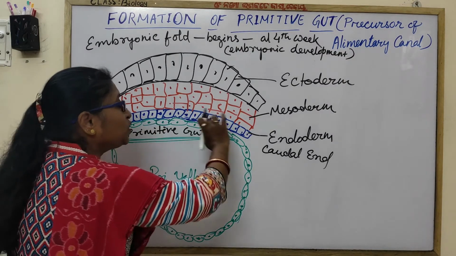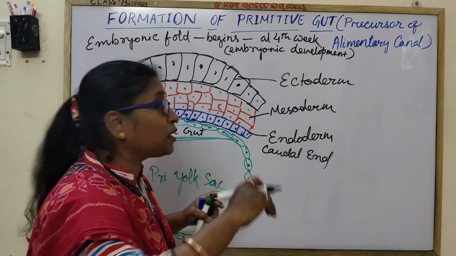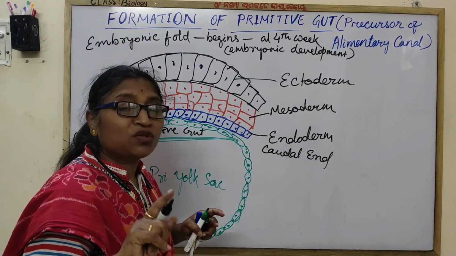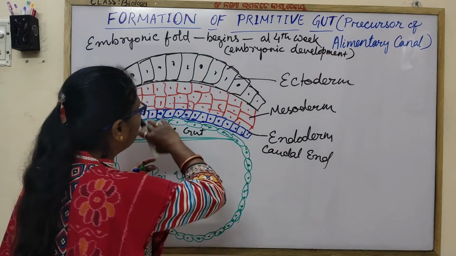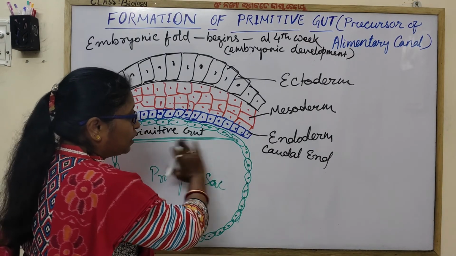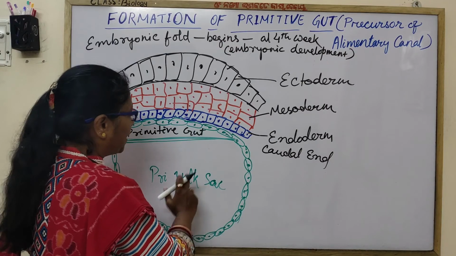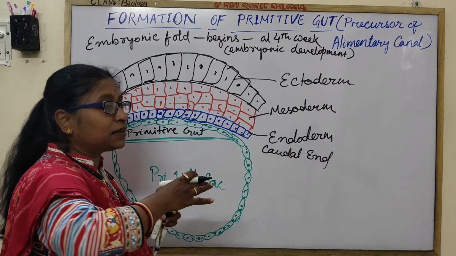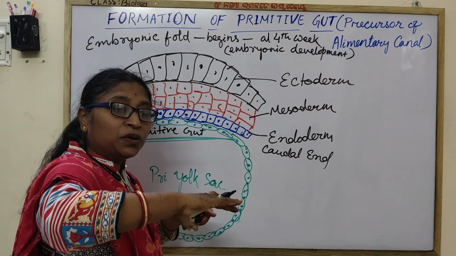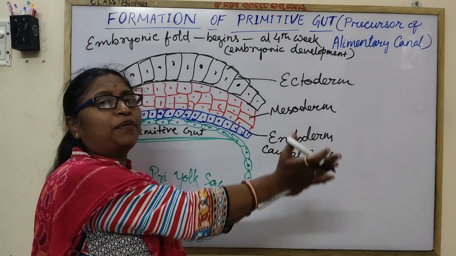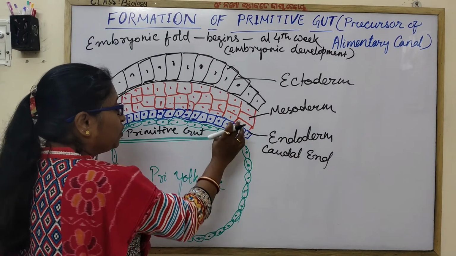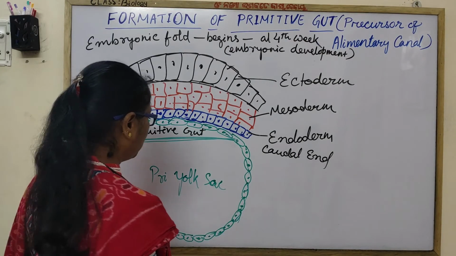Okay, this tube, the primitive gut, is the precursor of the gastrointestinal tract or alimentary canal. It is formed by the folding of the endodermal membrane of the primary yolk sac, and that tube is moving, the folding is done, into the embryo. Thus the gut is formed.